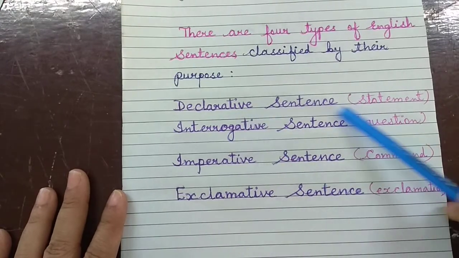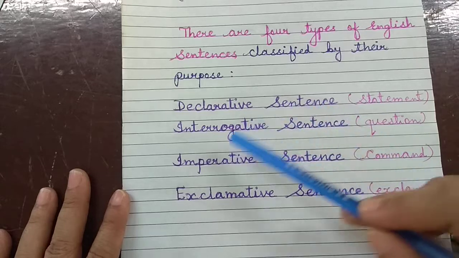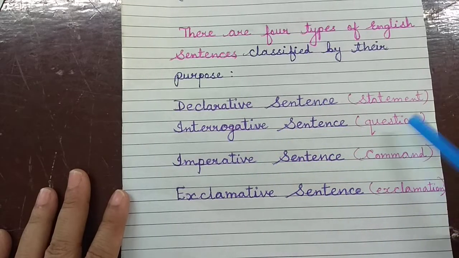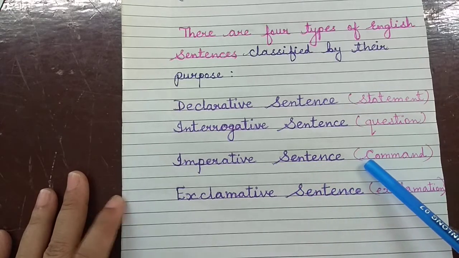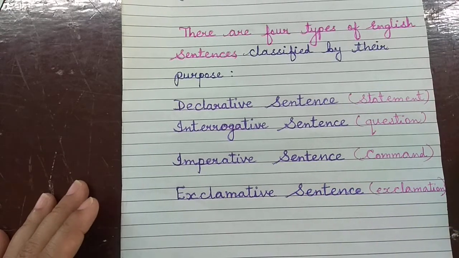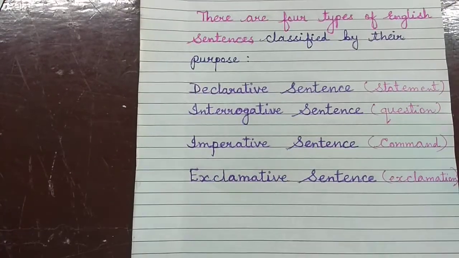Declarative sentence, which makes a statement. Interrogative sentence, which asks questions. Imperative sentence, which gives a command or makes a request, and then exclamative sentence. Exclamative sentences are about exclamation.